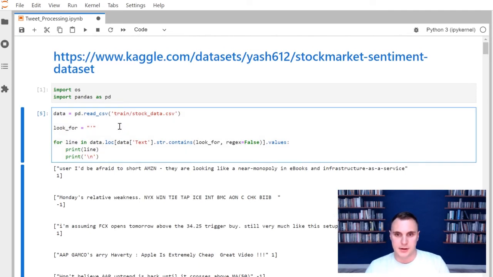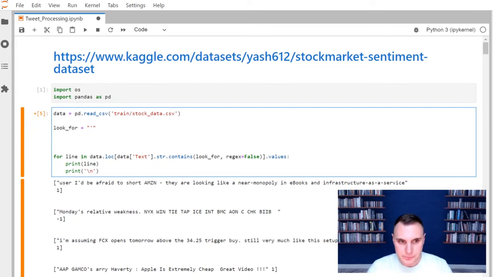In order to do that, we can use the replace function. So I'm going to say data at text, let me get my cursor out of the way, equals data at text. And now we're going to say dot string dot replace. The thing to replace in this case is going to be the apostrophe. And I'm going to replace that, so comma, with just nothing, a blank space there. So I'm going to replace that with nothing, and then I'm going to say regex equals false.